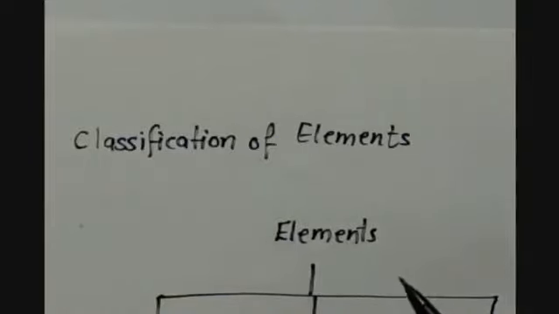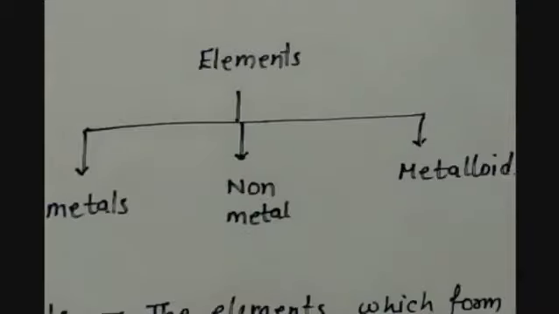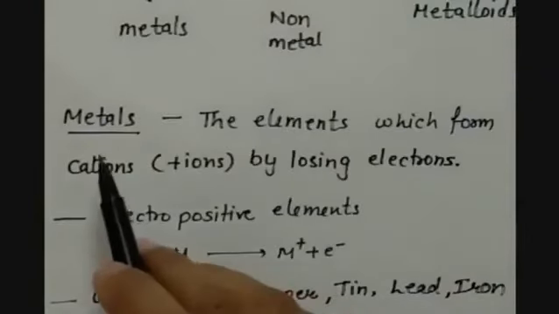Classification of elements. All the elements which are present in the periodic table are categorized into 3 different categories, which are metals, non-metals and metalloids. So the first is metal.